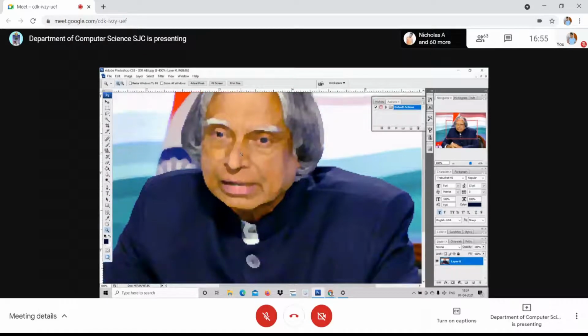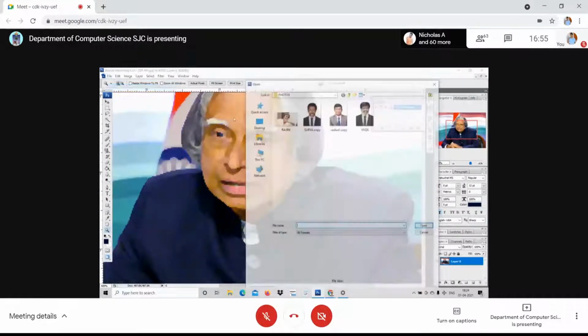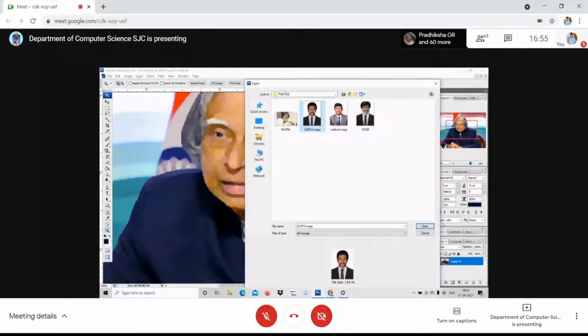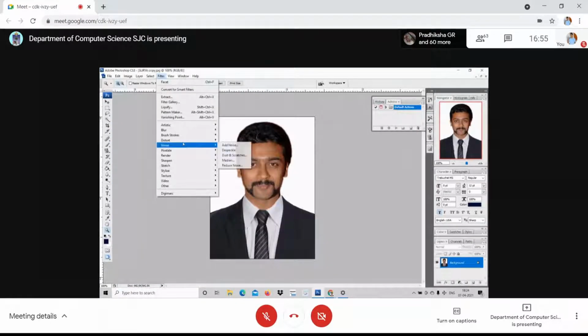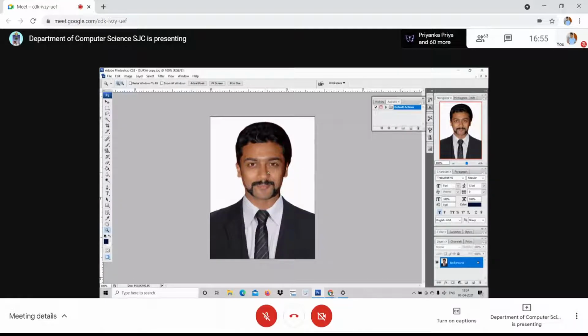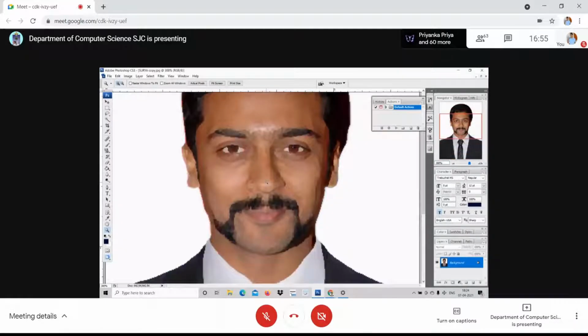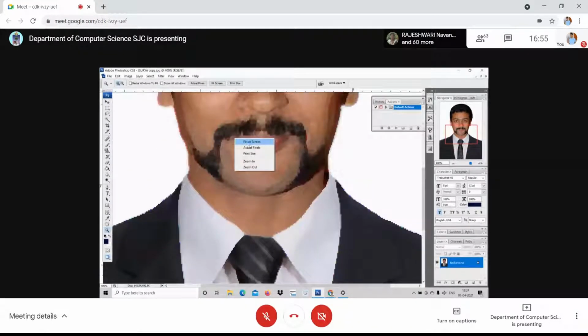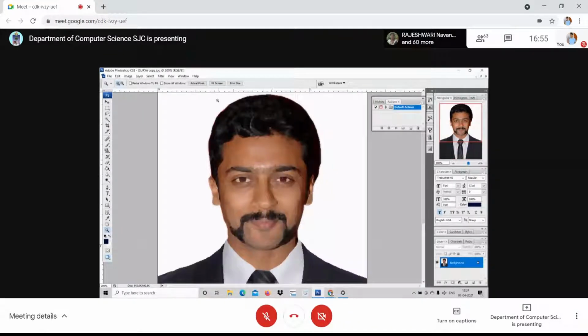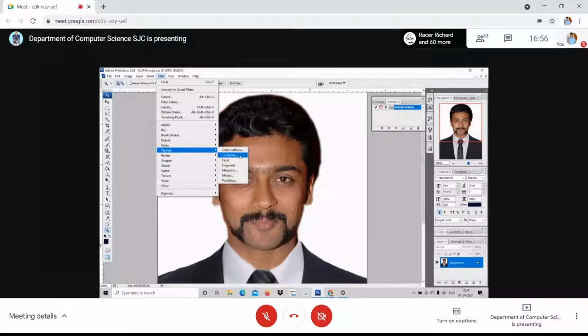With one click. For example, I just take up Surya's picture. Go to filter, pixelate, facet. Do you get it? See here, it is a painted image. It looks like a painted image, not the original one. That is pixelate. Please go through pixelate, and you will see if you would like to have the mosaic option.